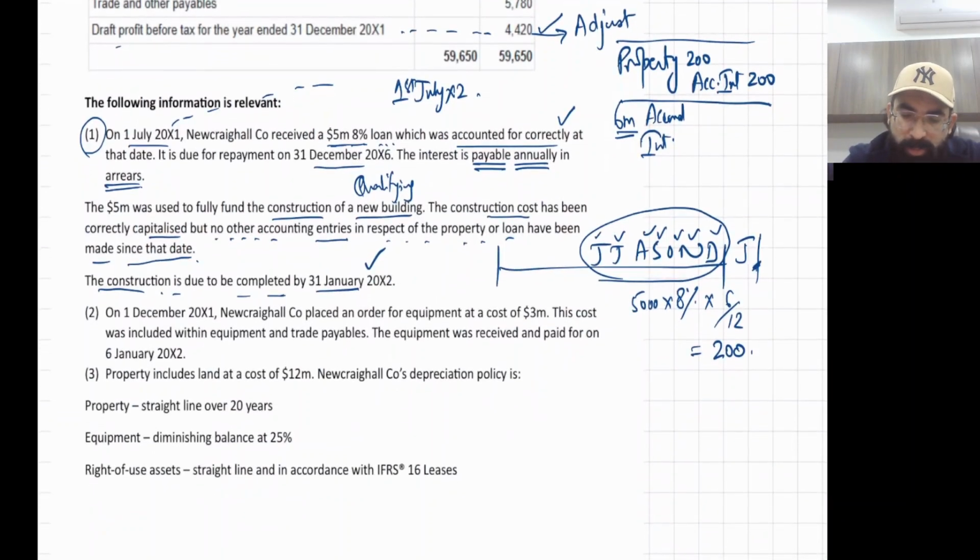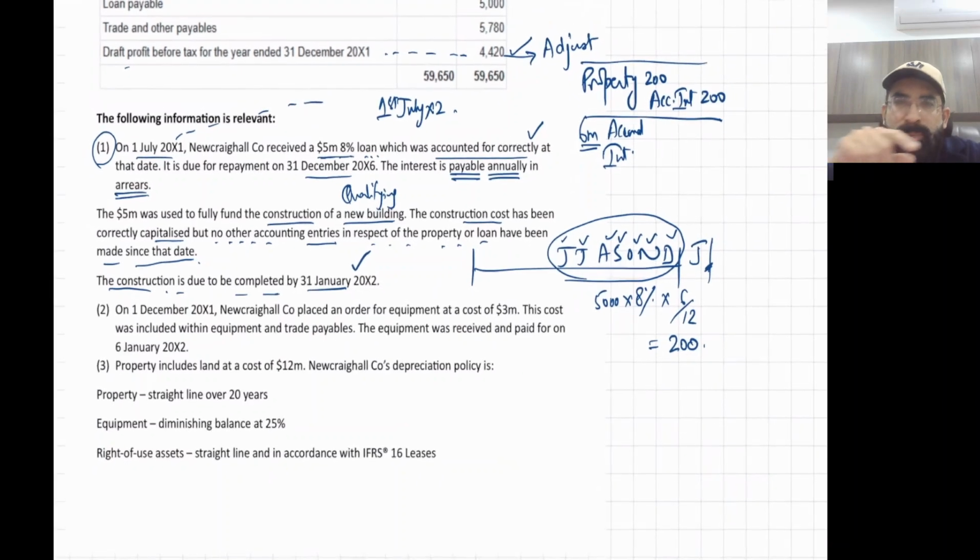I'm giving you like 1 minute to read it. Please read adjustment number 1.